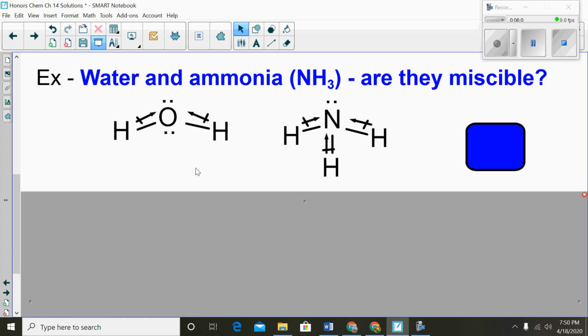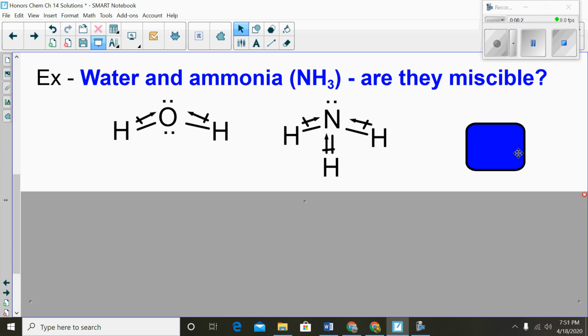So by looking at the dipole and the fact that both of these are just surrounded by hydrogens, you would think that they're both nonpolar because they look symmetrical. But that's not the case. Both center atoms have pairs of electrons, and that throws off the symmetry and makes them both polar. So water is polar, NH3 is polar.